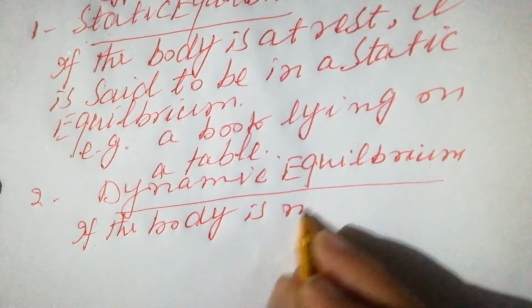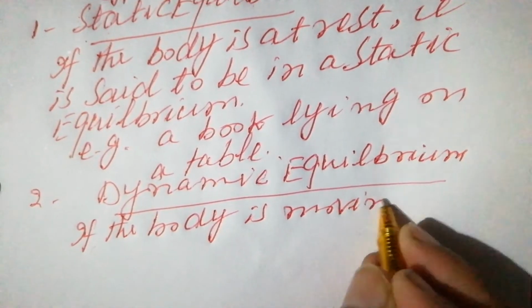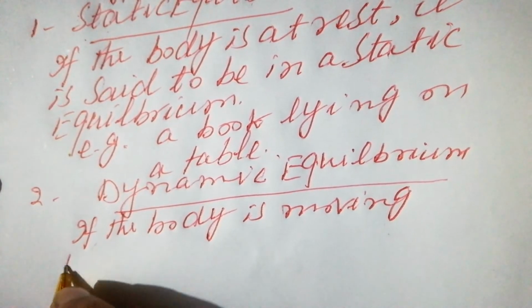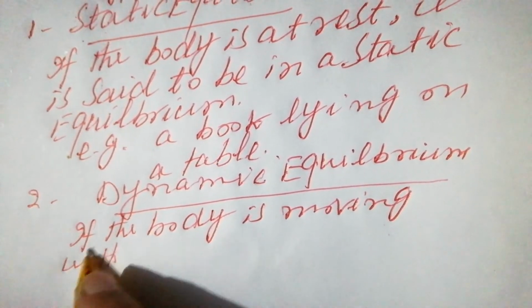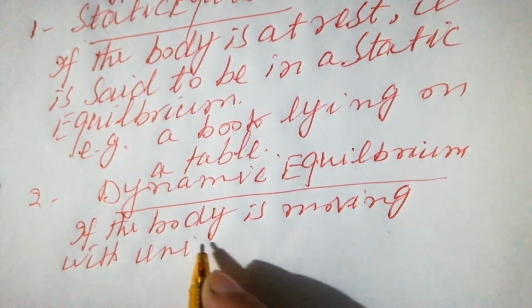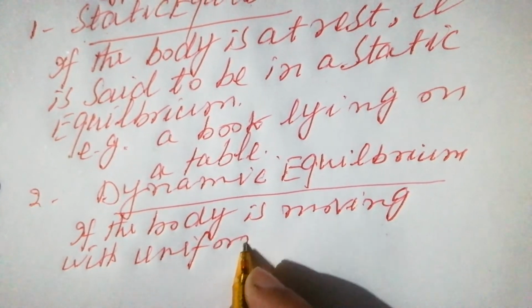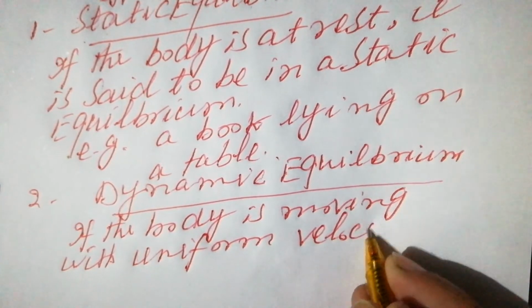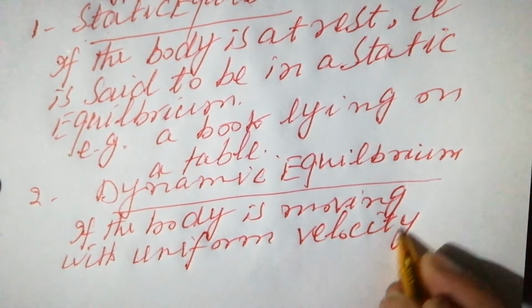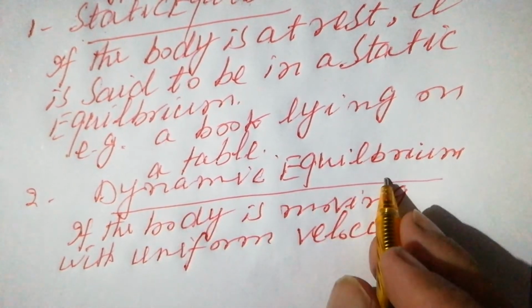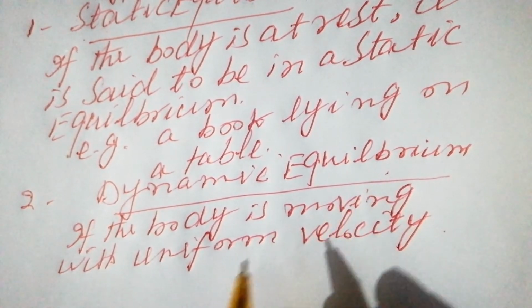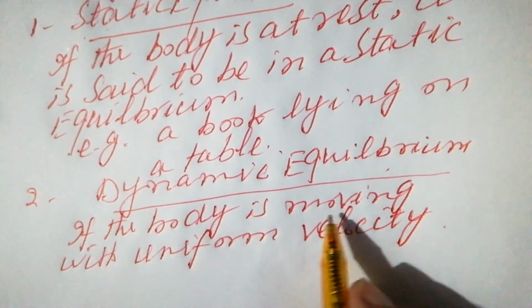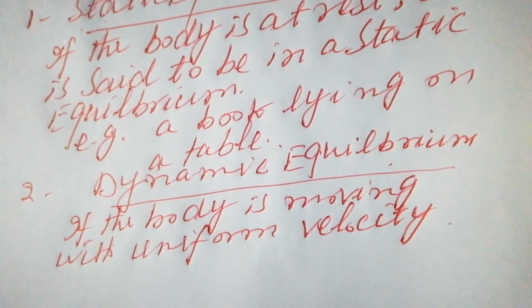If the body is moving with uniform velocity, then the body is said to be in dynamic equilibrium. So the body should move with uniform velocity.